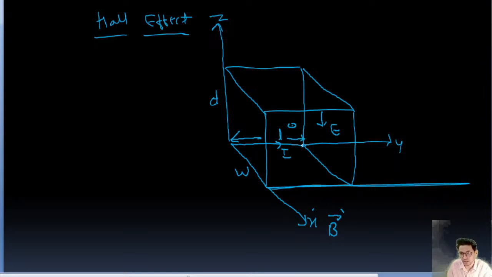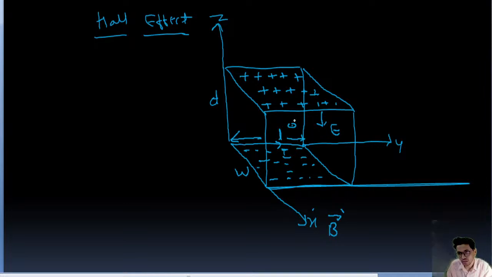Okay, along the minus z direction, and due to that, in the upper surface positive charge gets created, and in the lower surface there is a negative charge. So there are electrons on the lower side, and on the upper side there is a plus charge, because electrons are moving downward.